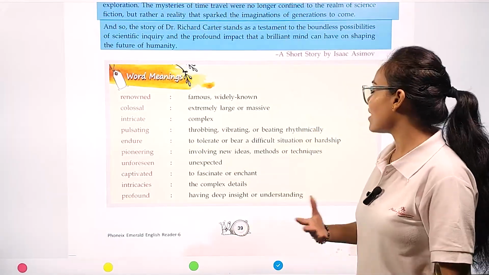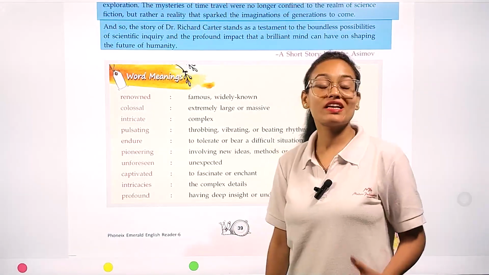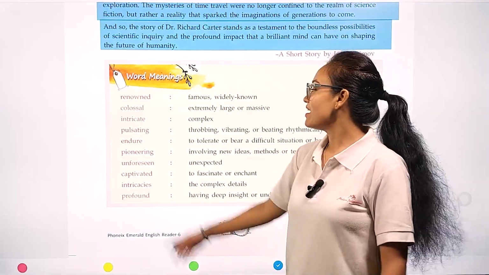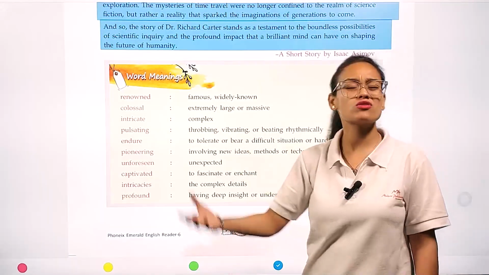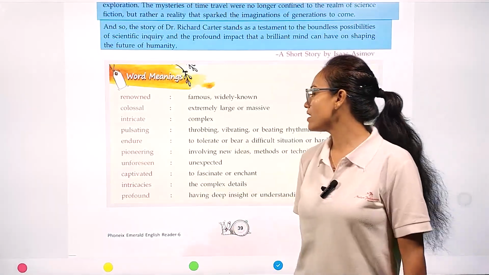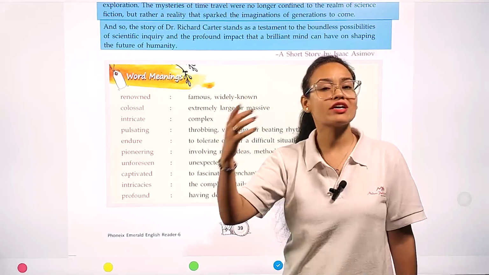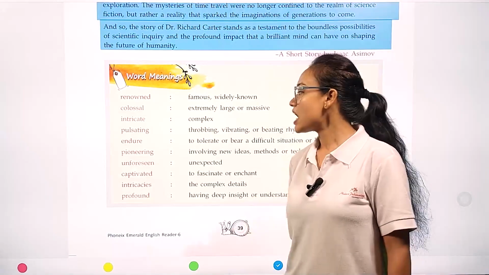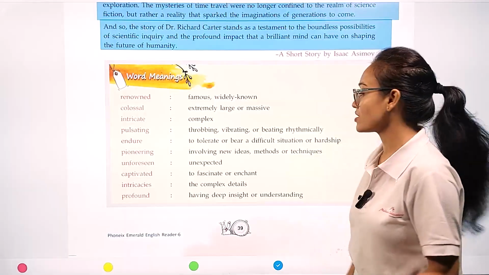Pulsating means throbbing, vibrating, or beating rhythmically. Whenever you are feeling fear or a thrill, your pulse rate increases. Endure means to tolerate or bear a difficult situation or hardship. Endure means you are constantly bearing the pain. Pioneering means involving new ideas, methods, or techniques. Pioneering means you are continuously evolving new ideas from your brain, just like Dr. Carter. Unforeseen means unexpected. It is totally unexpected for you.